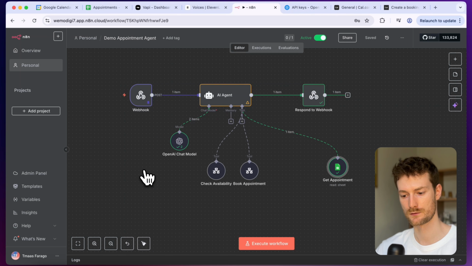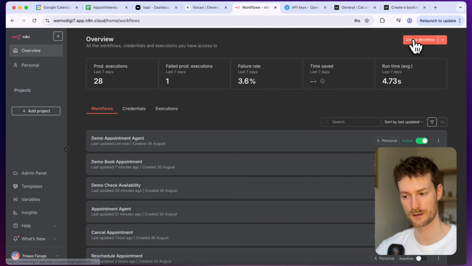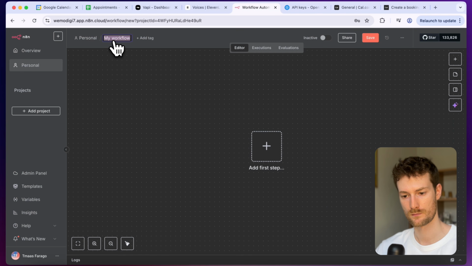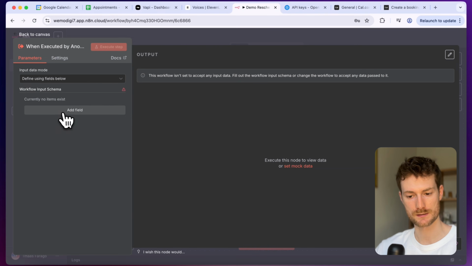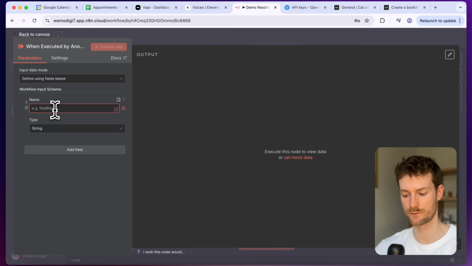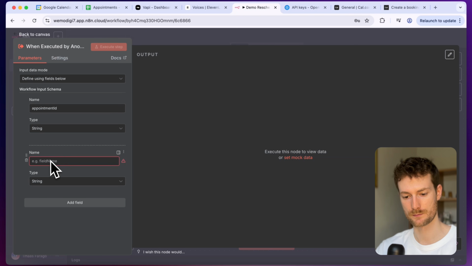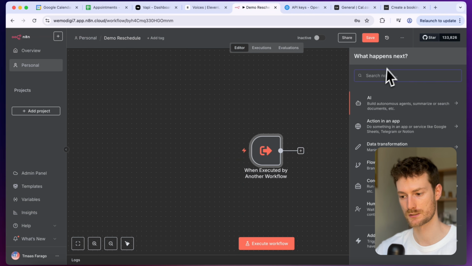And the next thing we need to do is create the reschedule tool. So let's go back and create a new workflow. Let's call it demo reschedule. Let's add the first step, which will be when executed by another workflow. And let's provide some fields. The first one will be the appointment ID. And let's add another one, which will be the appointment date. Let's close this. And the next thing we need to add is HTTP request node.